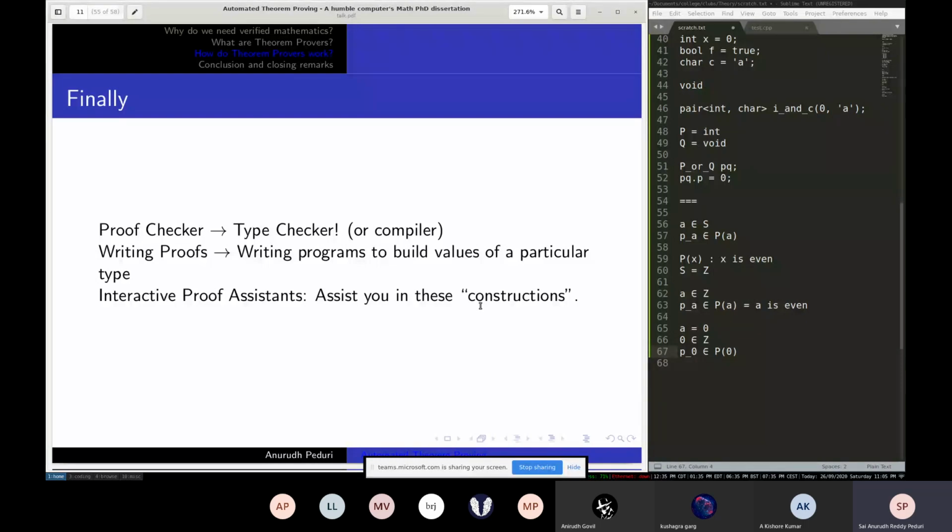These tactics are basically some special statements that your proof assistant will recognize, and it will use that to modify the proof state. So you start with a certain proof state, that is, you want to prove something. Every step you do, you try to modify the proof state till you end up at the state true, that is, you're done, right?